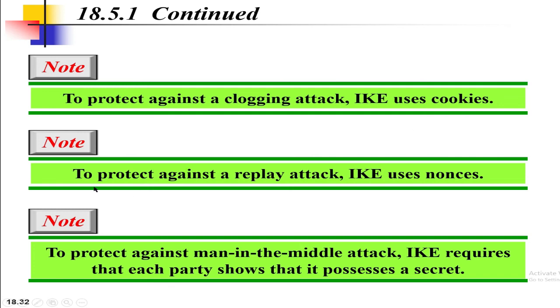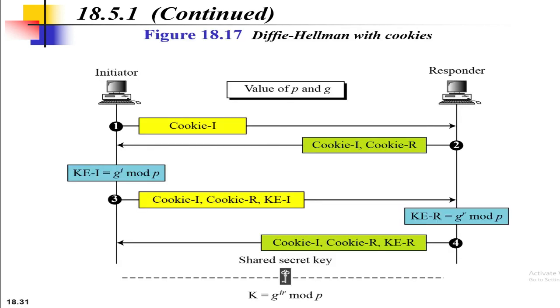Next, to protect against replay attack, IKE uses nonces, and to protect against man in the middle attack, IKE requires that each party shows that it possesses a secret. So this is the improved version of the Diffie-Hellman key exchange protocol.